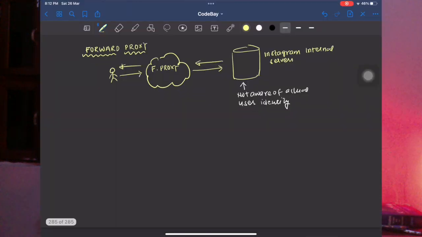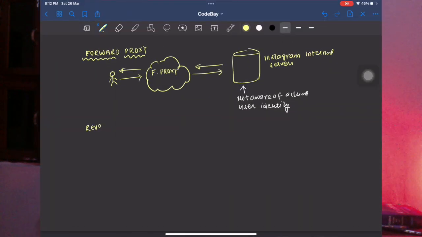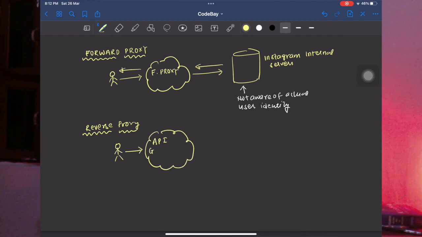A reverse proxy can also call multiple API servers, compose their result into one bundle, and return the result back to the client. This is called API composition. Now let's take an example of Instagram here. For example, if you are accessing your Instagram profile, within your profile there are multiple sections which might be called from different API servers. For example, there is one profile section, there is your photo section, third is your setting section. All these can exist on three different API servers or three different APIs.